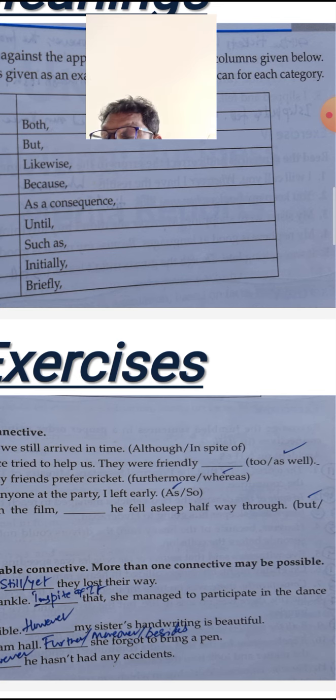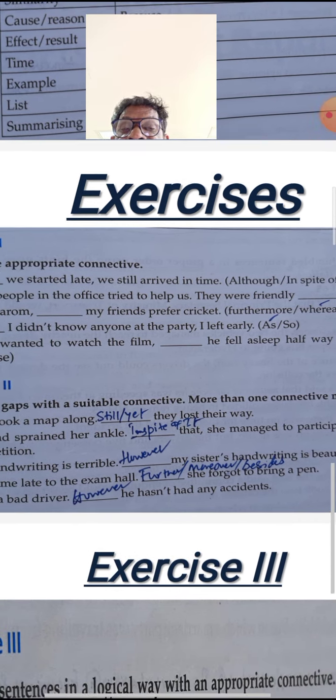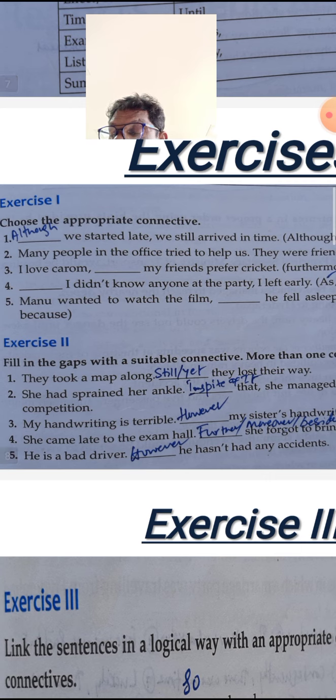Now look at the second exercise. Fill in the gaps with a suitable connective. More than one connective may be possible. Okay. And now, they took a map along.